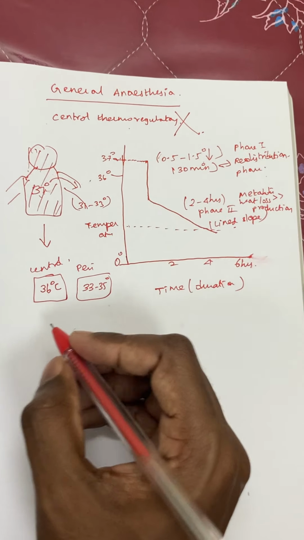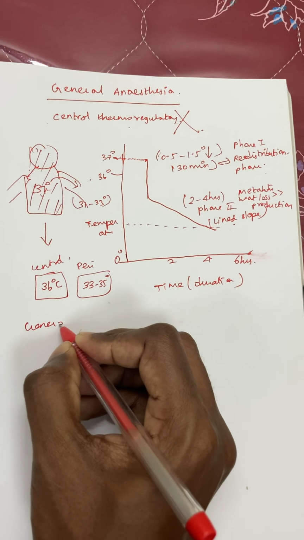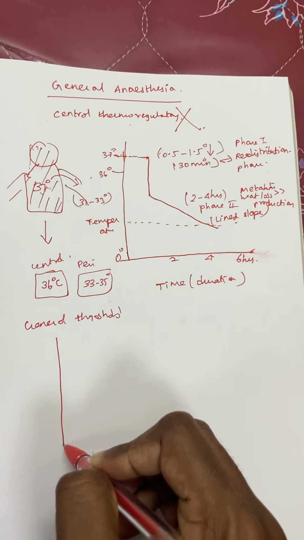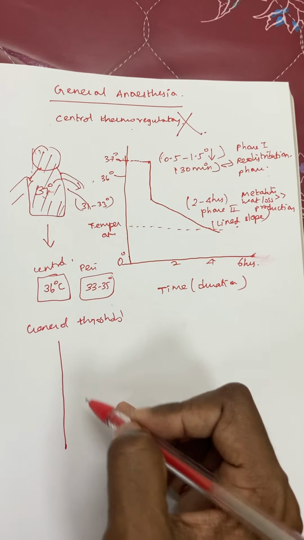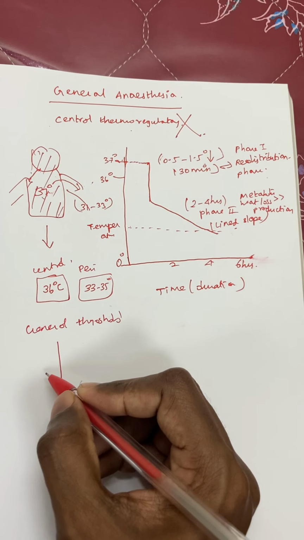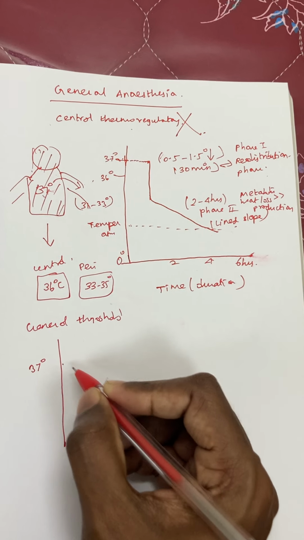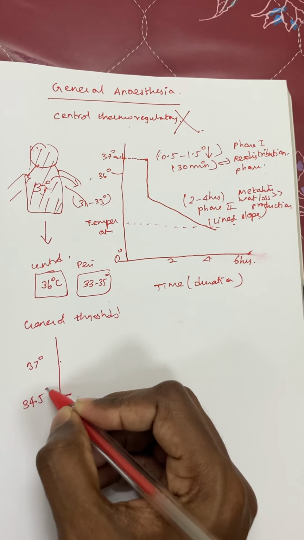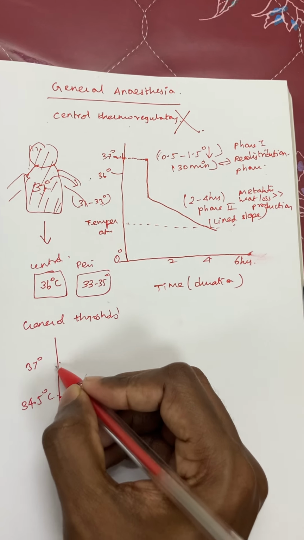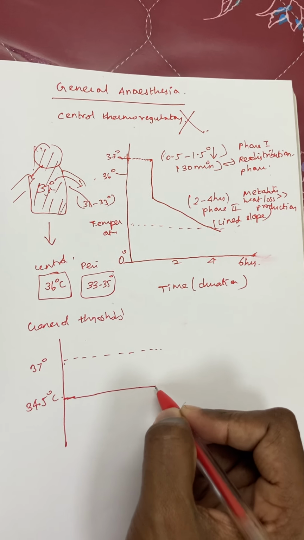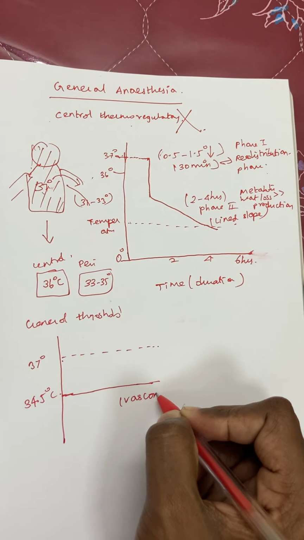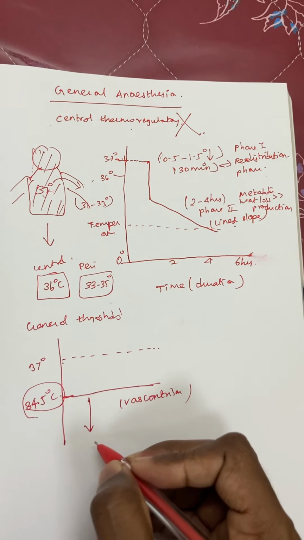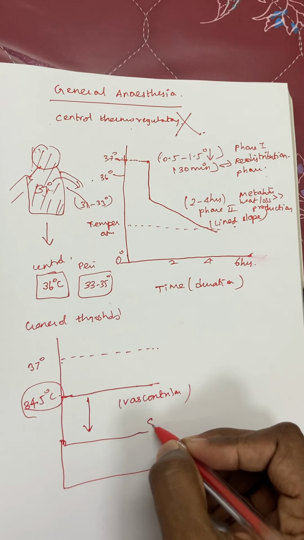Phase 3, but I forgot to mention one thing. In general anesthesia, the thresholds for the different responses change. I mentioned before the normal 37 degrees centigrade and vasoconstriction, everything. Here the normal body temperature is 37 degrees centigrade. In general anesthesia, the core body temperature will reduce, and the vasoconstriction response to cold occurs only at 34.5 degrees centigrade. One degree below that will be the shivering mechanism.